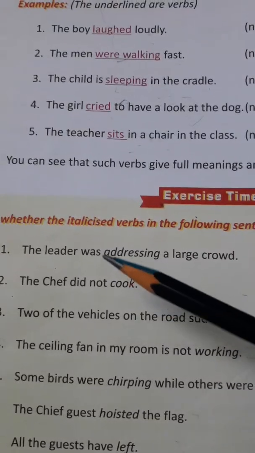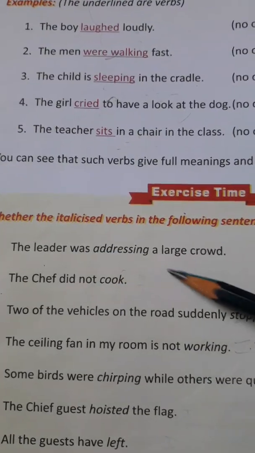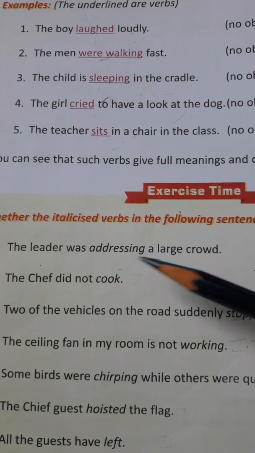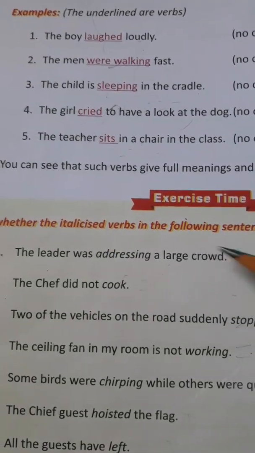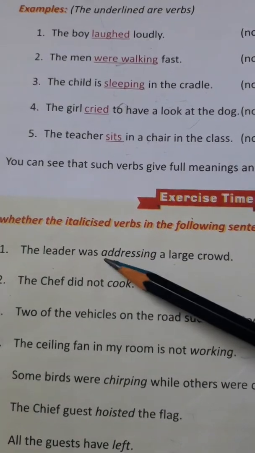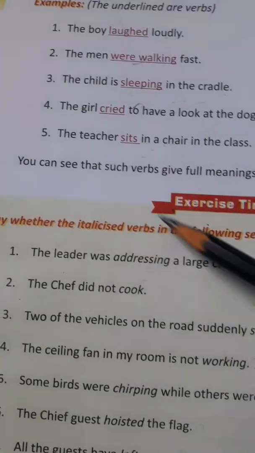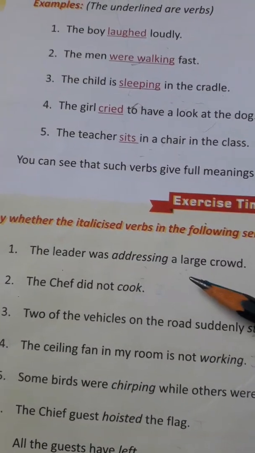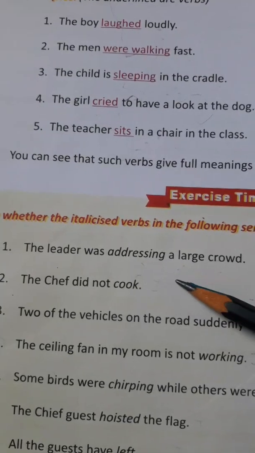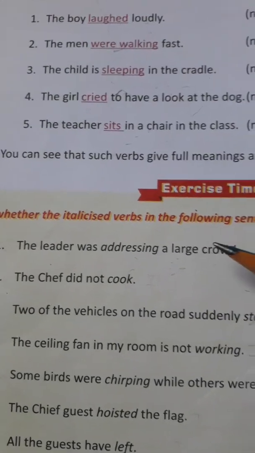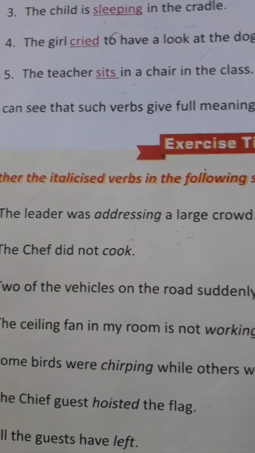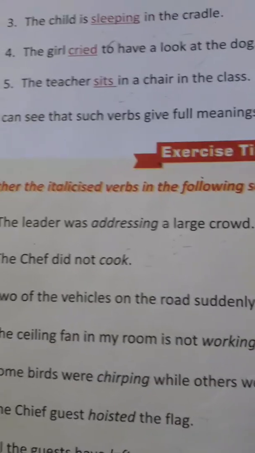Okay, the leader was addressing a large crowd. Addressing, was addressing, this is your verb, and a large crowd, to whom the leader was addressing, to the large crowd. So this is your transitive verb. For being a transitive verb, you will get the answer of the question what, and sometimes whom also.